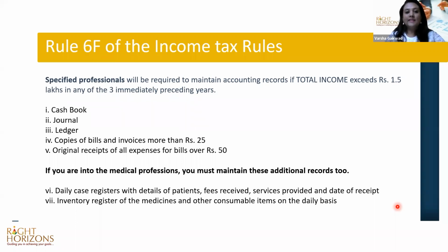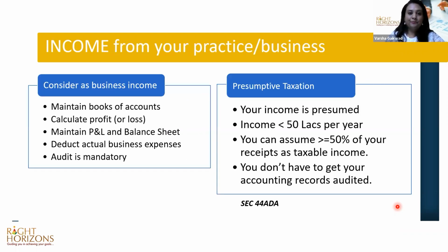So as per Rule 6F, this talks about maintaining records, who needs to maintain books of accounts. Now, maintaining books of accounts for record purpose is one thing. Getting it audited or not for tax purpose is another thing. We will move to the next section, which will clarify whether to get it audited or not for tax purpose.